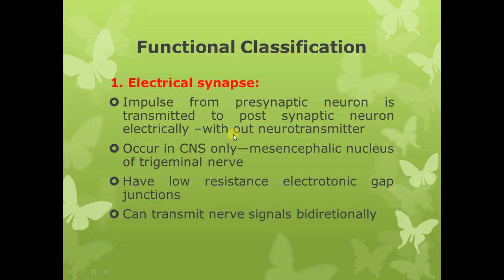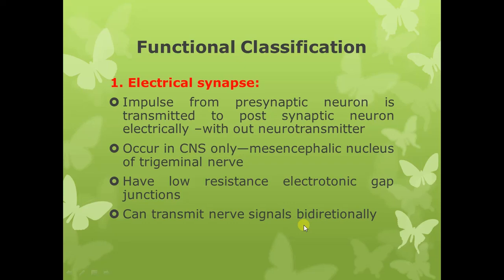Another very important characteristic of the electrical synapse is that it can transmit nerve signals bidirectionally. When we talk about chemical synapses, we will learn that in a chemical synapse there is transmission of the nerve signal from the presynaptic neuron to the postsynaptic neuron only, and the transmission cannot occur in the reverse direction.